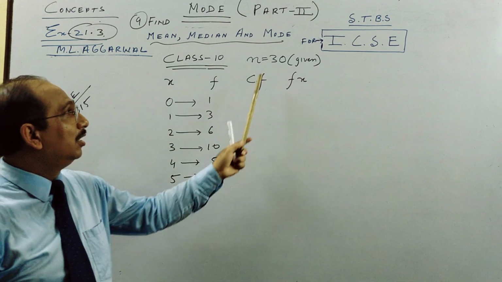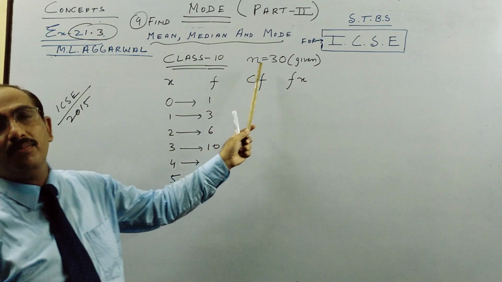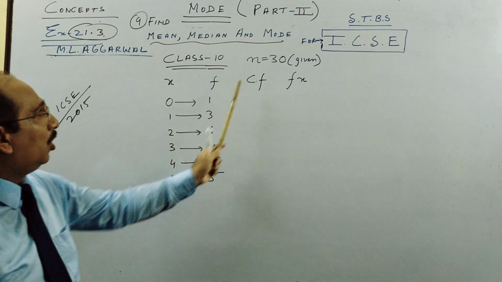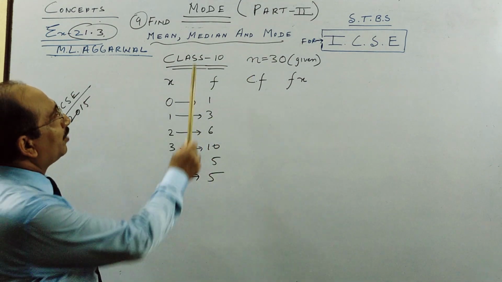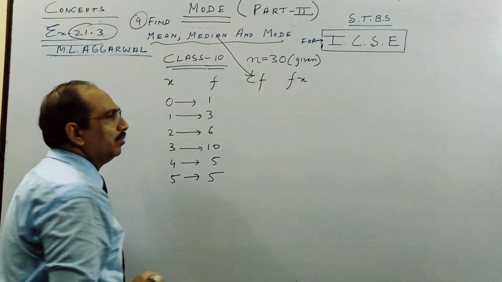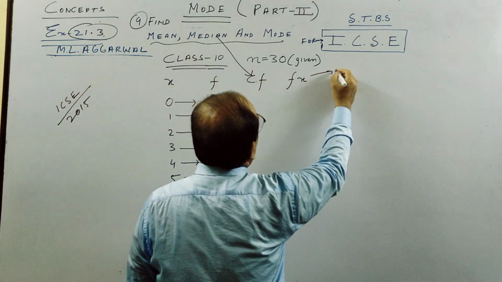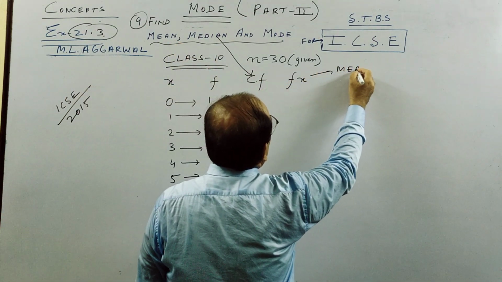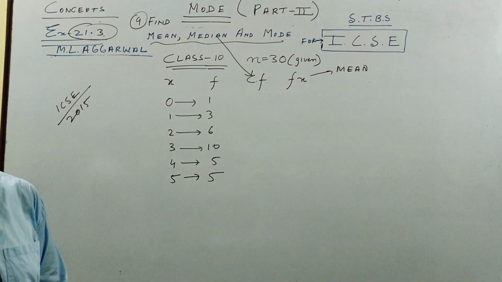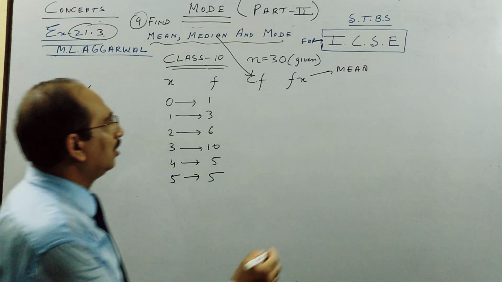So children, always see if the full frequency is given, see that. Sometimes we add, sometimes it is given. So please see, it is the class assessment of 5 marks of 30 students. Since we have to find median, we find the cumulative frequency. And since we have to find mean, we have to find fx, because this is something like the direct method. So let us start with the very last one, mode.